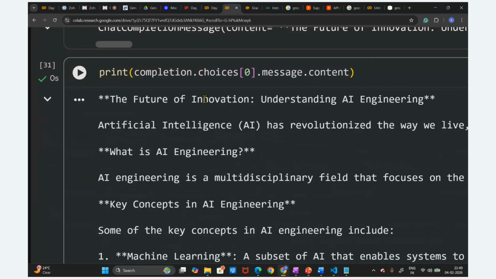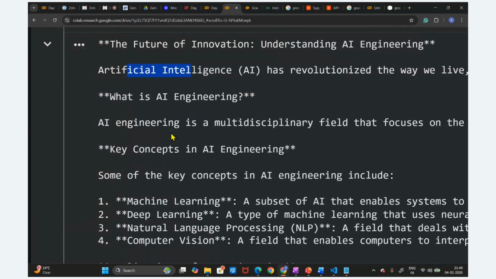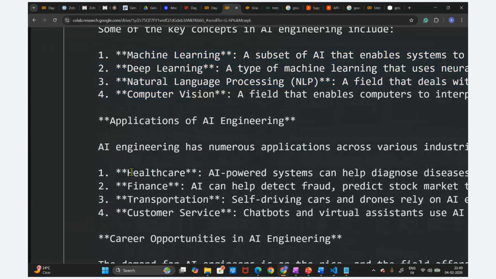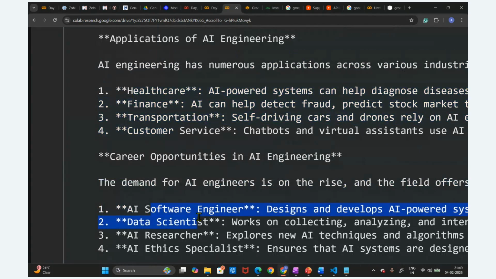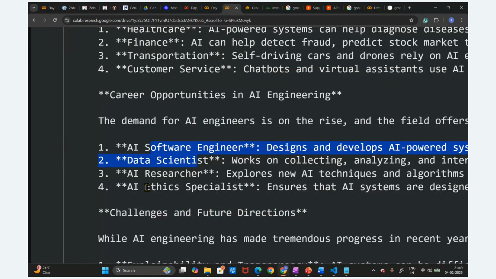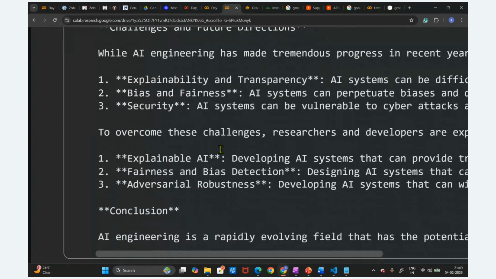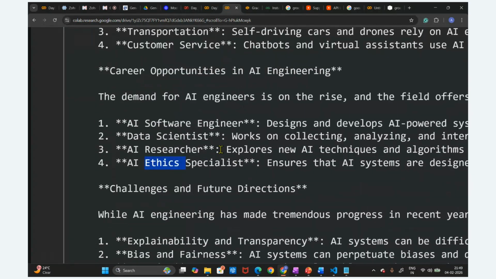The Future of Innovation: Understanding AI Engineering. Artificial intelligence, AI engineering. You can see machine learning, deep learning, natural language, computer vision, then healthcare. These are the applications. The software engineer, data scientist, AI researcher, AI ethics. These are the challenges and future direction. So this is explaining, writing one blog about AI engineering.